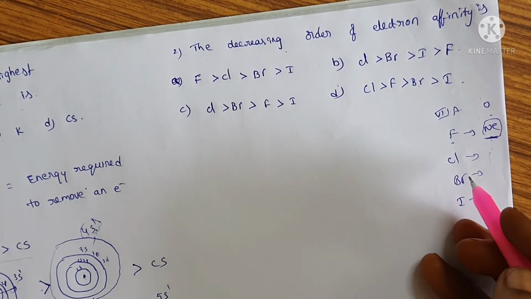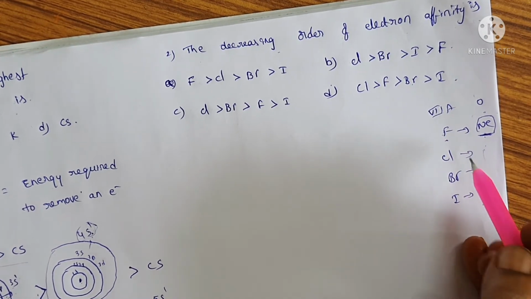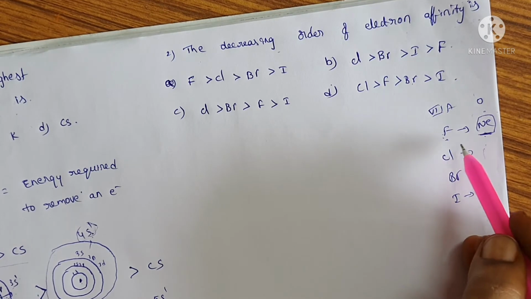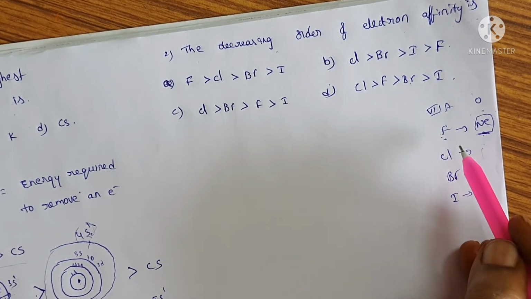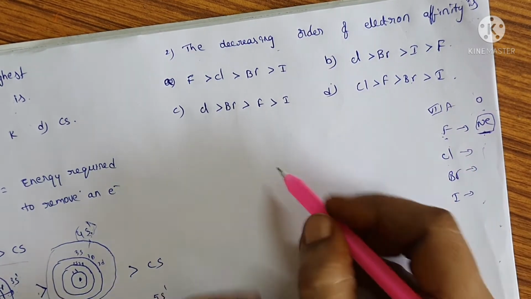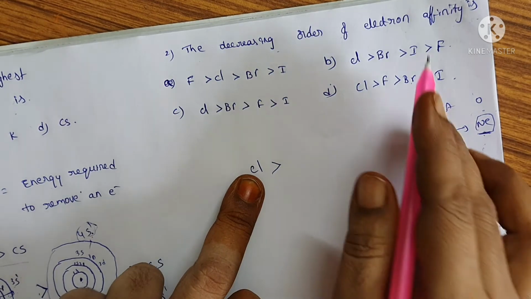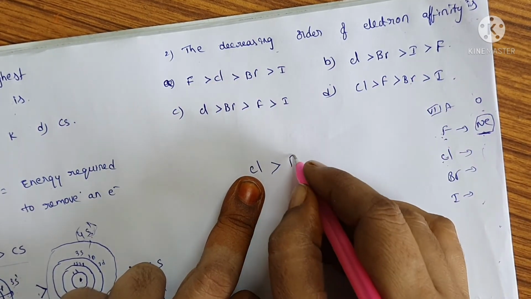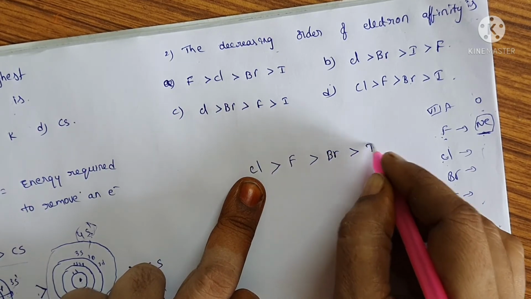How will it change? Generally we think that fluorine has the highest electron affinity, but there is a little change here. Chlorine has the highest electron affinity compared to fluorine, and then bromine, and then iodine.